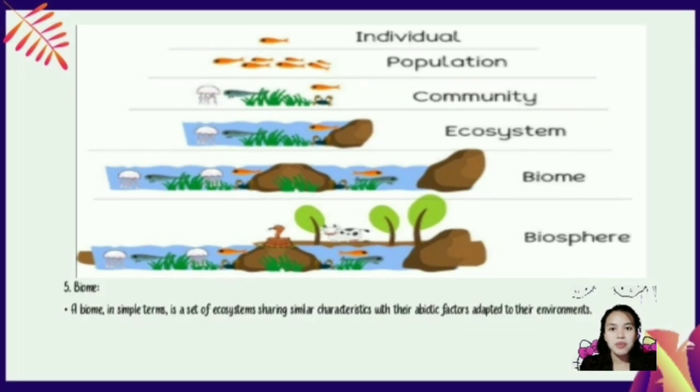Now, we have the biome. A biome, in simple terms, is a set of ecosystems sharing characteristics, with their abiotic factors adapted to their environments. The terrestrial part of the biosphere is divisible into numerous regions called biomes, which are characterized by climate, vegetation, animal life, and general soil type. No two biomes are alike. The climate determines the boundaries of the biome and the abundance of plants and animals found in each one of them. The most important climatic factors are temperature and precipitation.